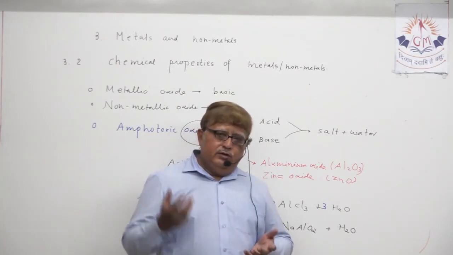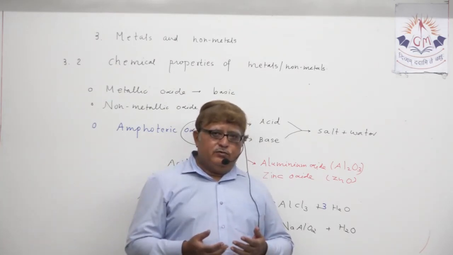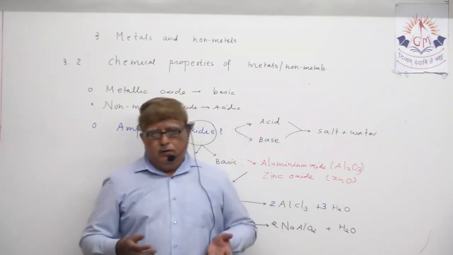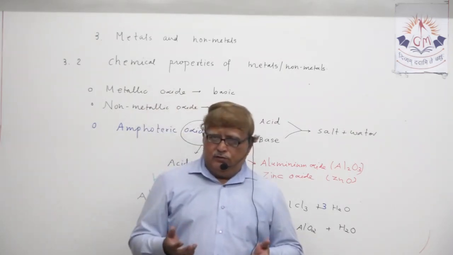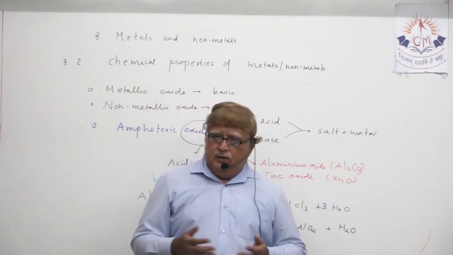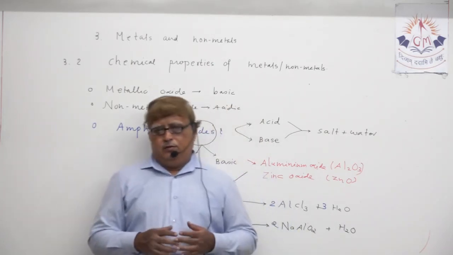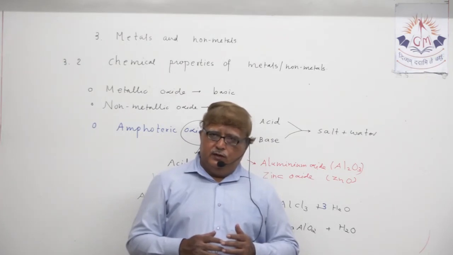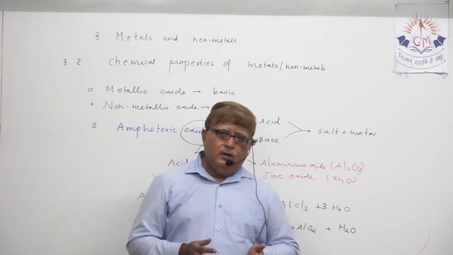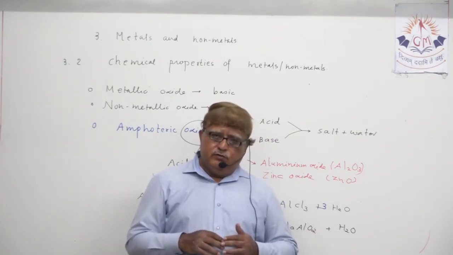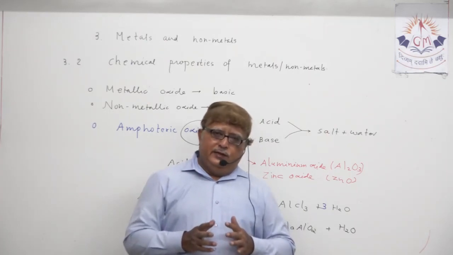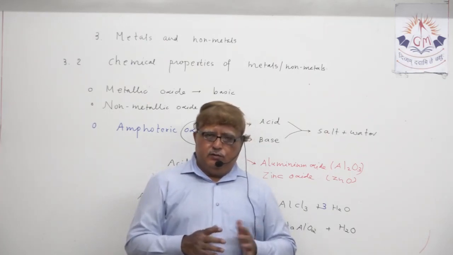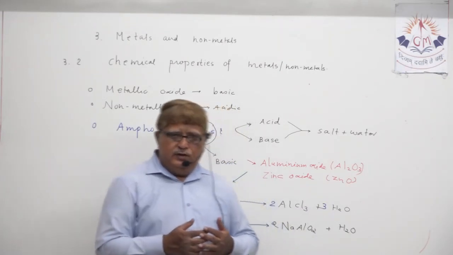The general equation we wrote: metal plus oxygen gives metallic oxide, non-metal plus oxygen gives non-metallic oxide. Actually in the textbook there is no mention of non-metallic oxide anywhere. But we are discussing it so that you can compare that metallic oxides are basic, non-metallic oxides are acidic in nature.